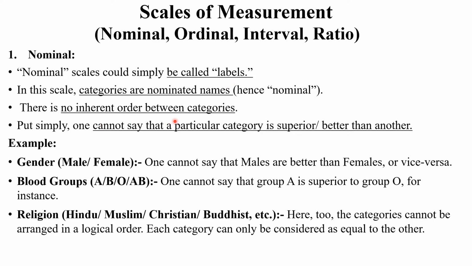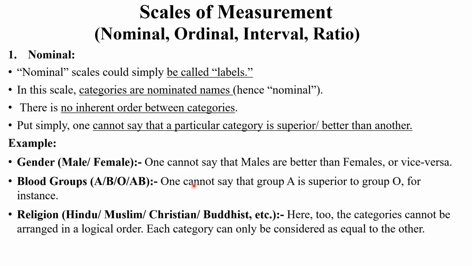There is no inherent order between these categories. Now see here in this example, gender. Gender is either male or female. A particular label, right? This is called nominal. You cannot say a particular category is superior or better than another. Then blood group, either A, B, O, AB.